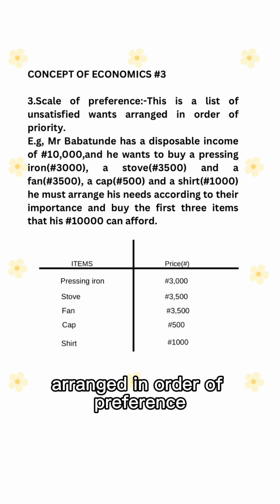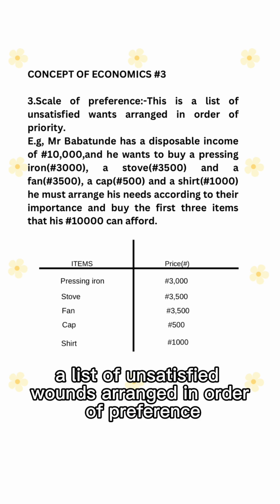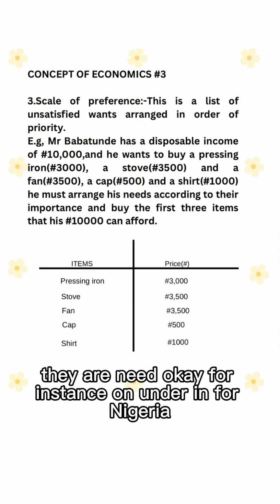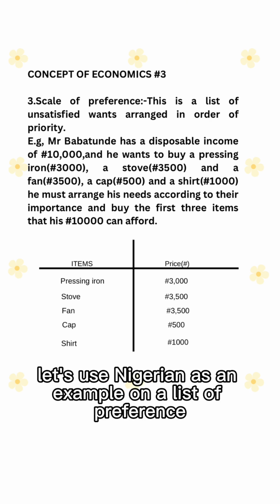Arranged in order of preference. A list of unsatisfied wants arranged in order of preference. That's just what I talked about when governments arrange their needs. For instance, let's use Nigeria as an example.